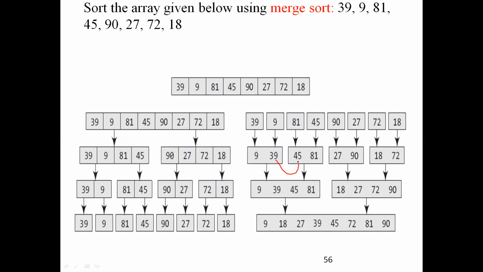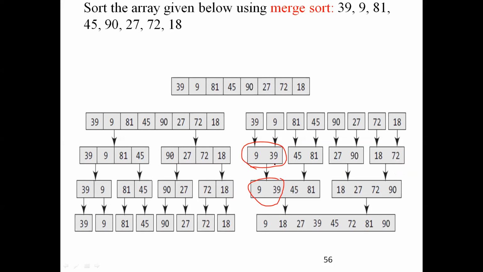Then one more thing you have to note down. At this stage, all the arrays are in sorted fashion. At every stage, the array is in sorted fashion. It's 9, 39, 45, 81. All are in sorted fashion only. Once it is placed, if all the elements are placed in the given array, it has only 2 elements, 9 and 39. I have retained as it is, no issues. So it gets completed.